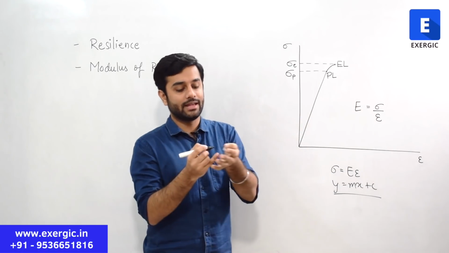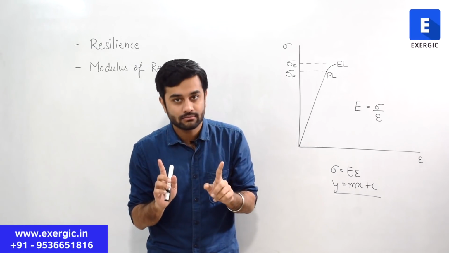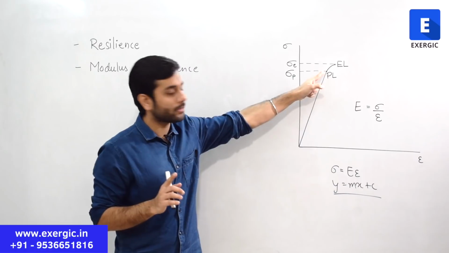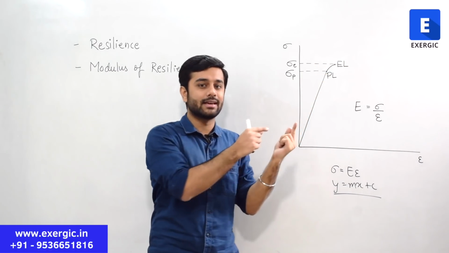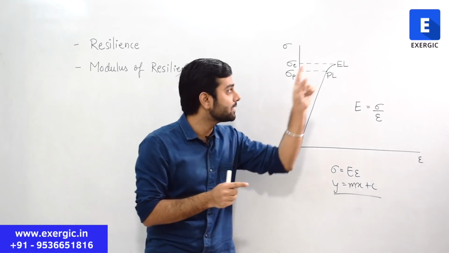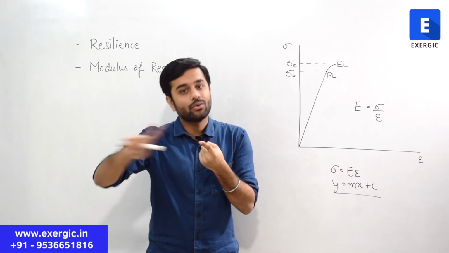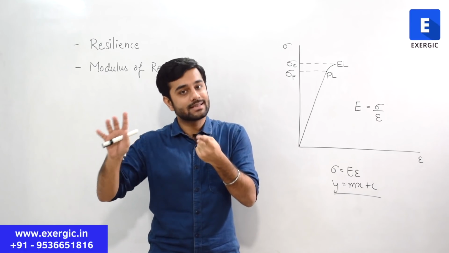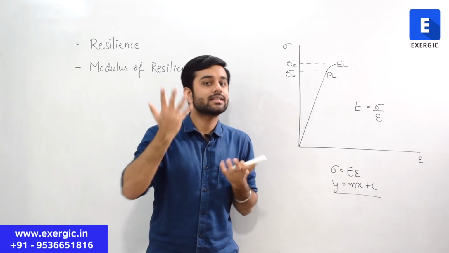And Hooke's law therefore is only applicable up to where there is a straight line, and straight line exists up to proportional limit. After proportional limit, or specifically in this case between proportional limit and elastic limit, it's not necessary that the line will be straight. The line can be curved as well.